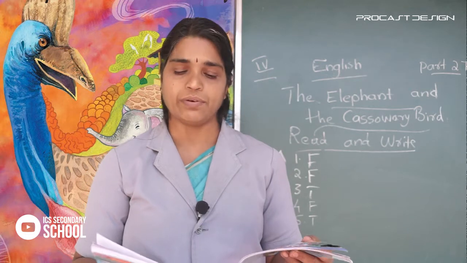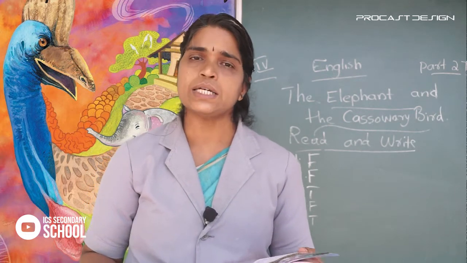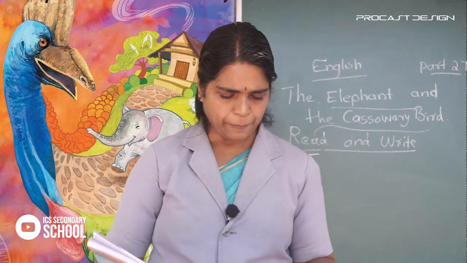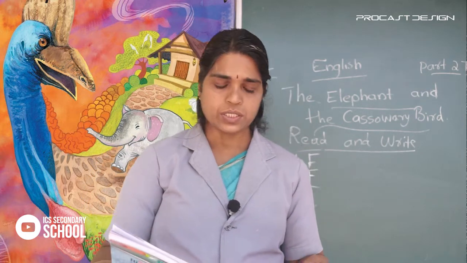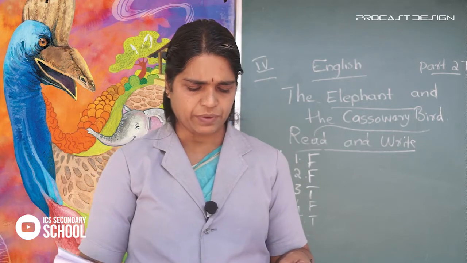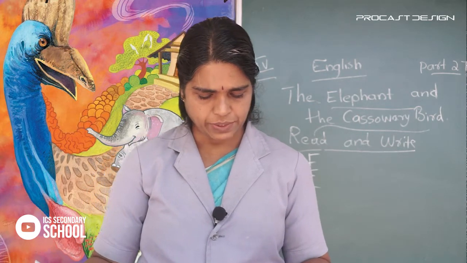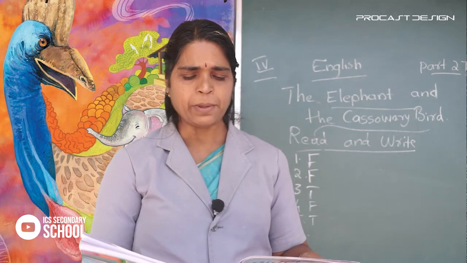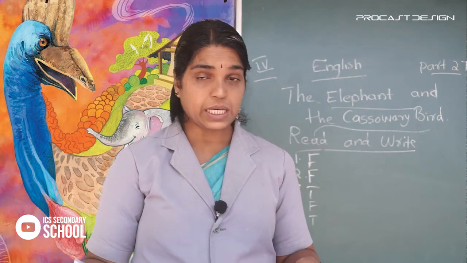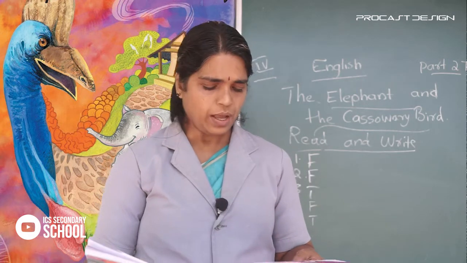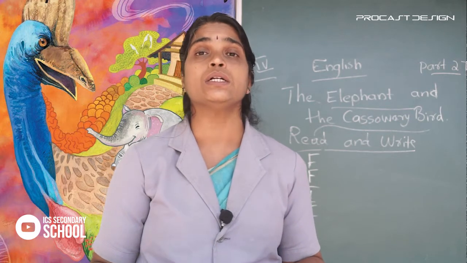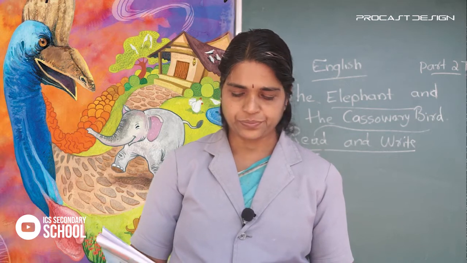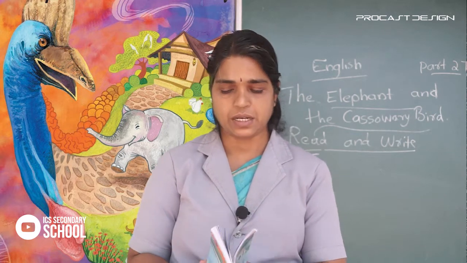Second one, how did the baby elephant try to make friends with the cassowary? Right from the start, the baby elephant took a great interest in the cassowary. He would circle round the old creature and examine it with his trunk. Examine with his trunk. That is the answer.